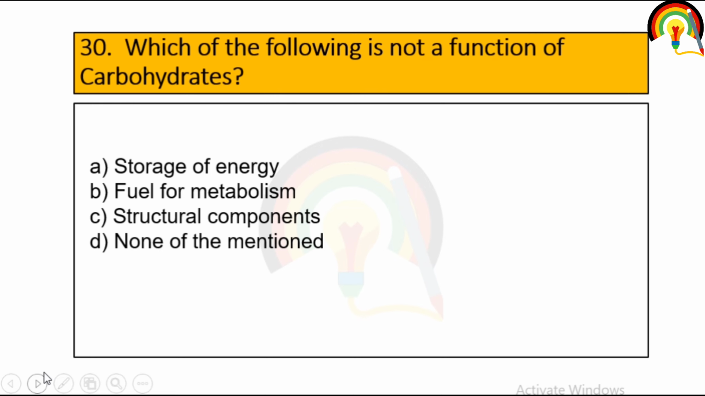Next one, which of the following is not a function of carbohydrate? Storage of energy is also a function of carbohydrate. Fuel for metabolism, that is also correct. And carbohydrate is a structural component, that is also correct. So none of the mentioned options are incorrect, because the question asks which is not a function of carbohydrate. All these are functions of carbohydrate, so the answer is none of the mentioned.